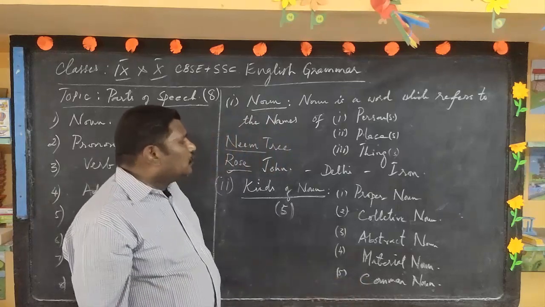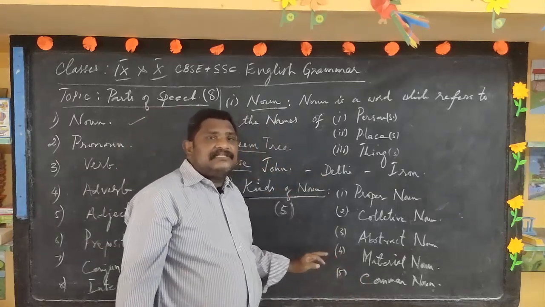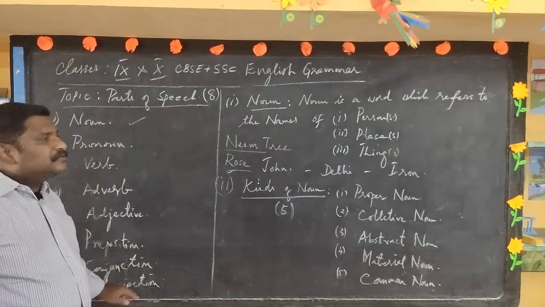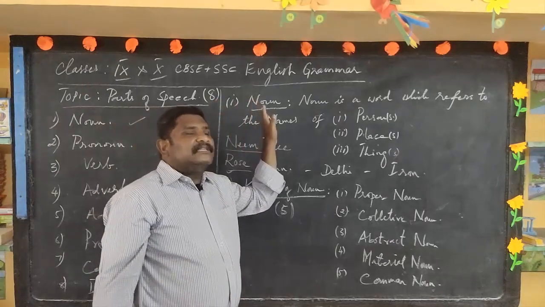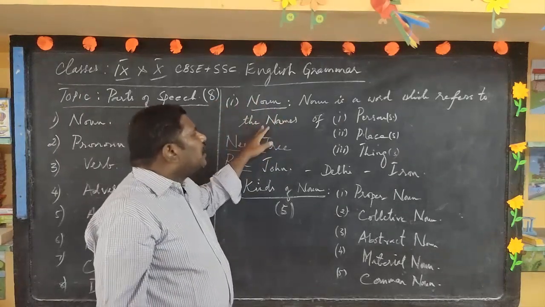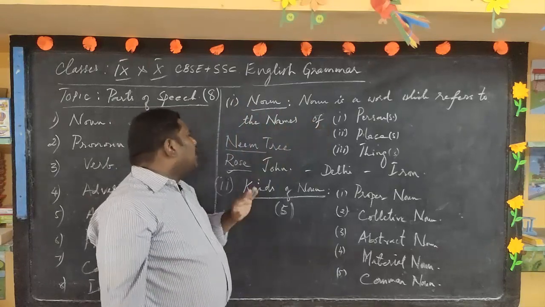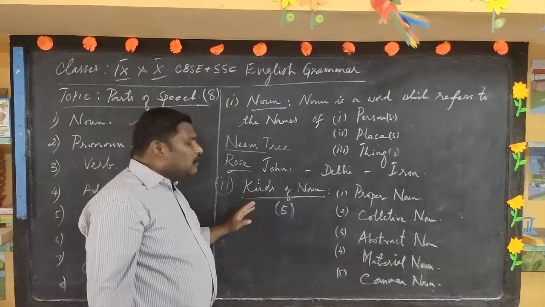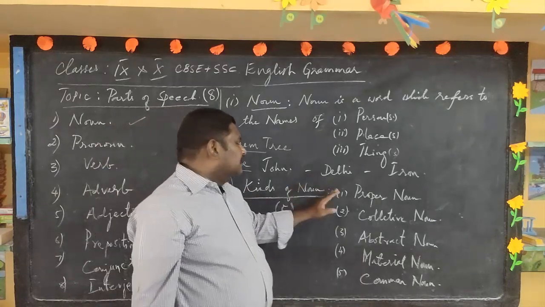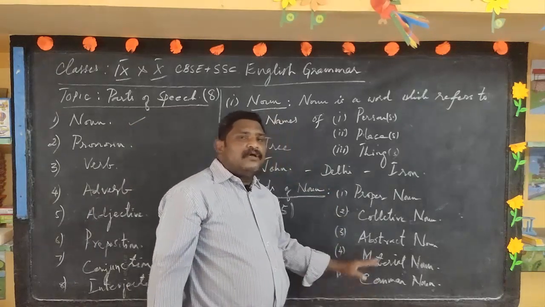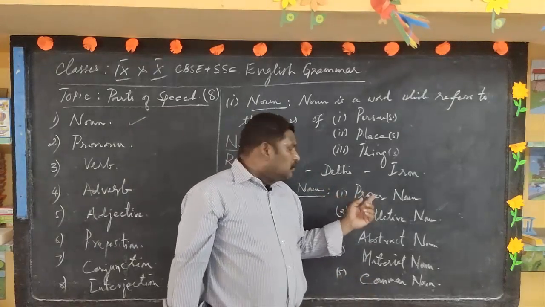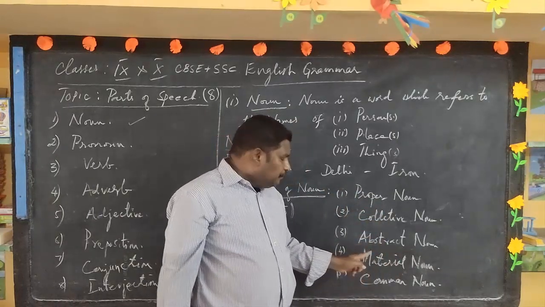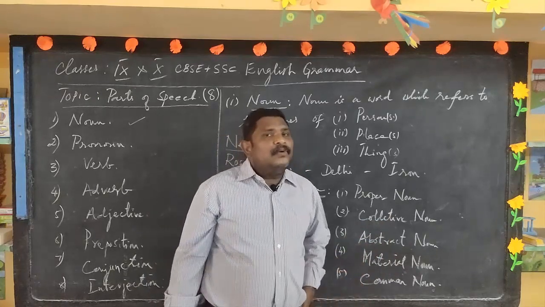Okay, children? So now you are learning in this class not only about 8 parts of speech and their names, you also have come across the definition of a noun with its examples, and we have gone through the classification of nouns, that is kinds of nouns, which are 5 in number. Proper noun, collective noun, abstract noun, material noun, and last one is a common noun.